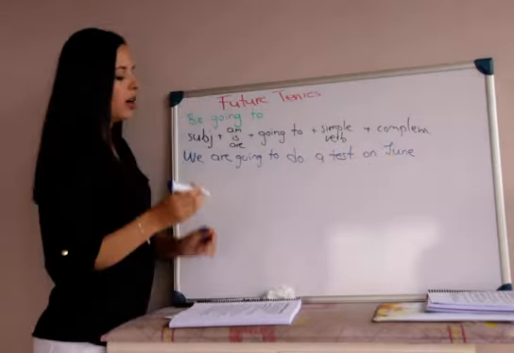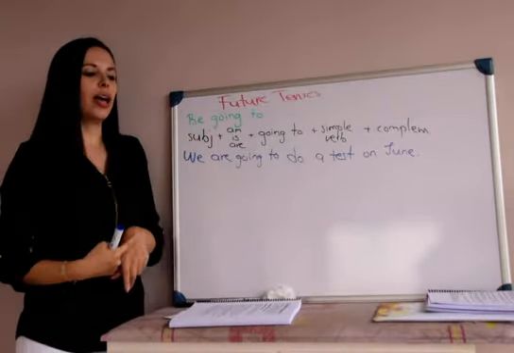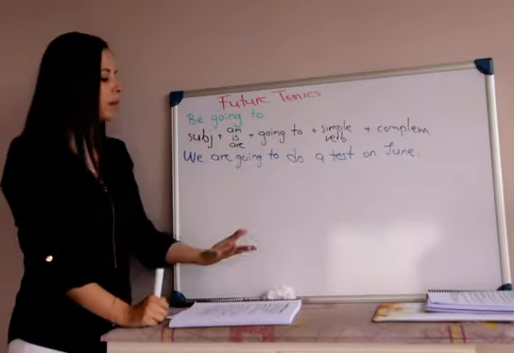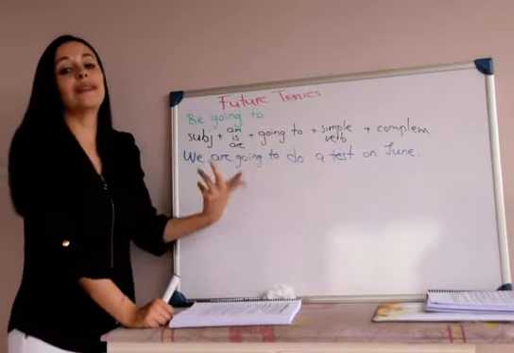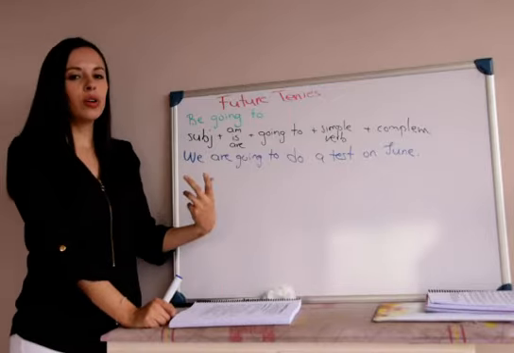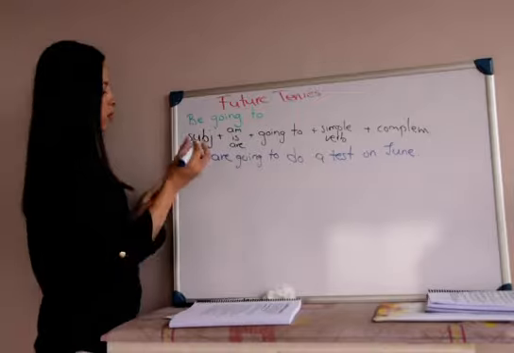A test on June, right? We know that we have a schedule, and it is in the program, it is in the chronogram, that on June we are going to do a test. So that's a plan. That's something that we already know is going to happen, right? Or we can say,